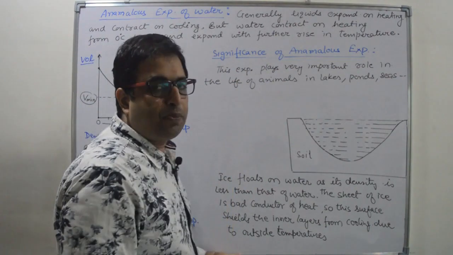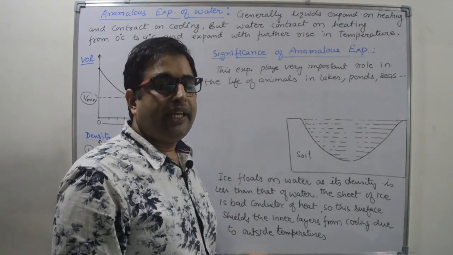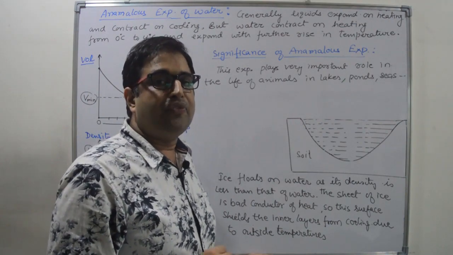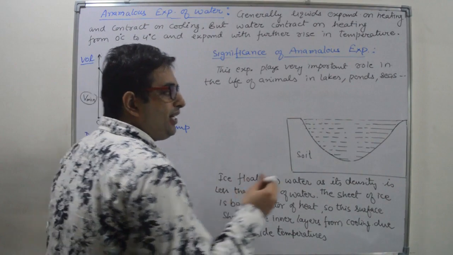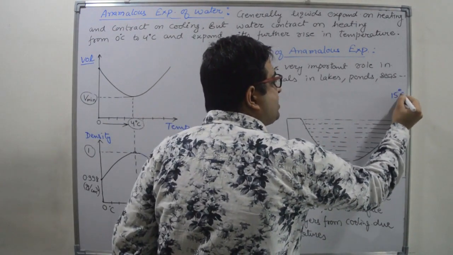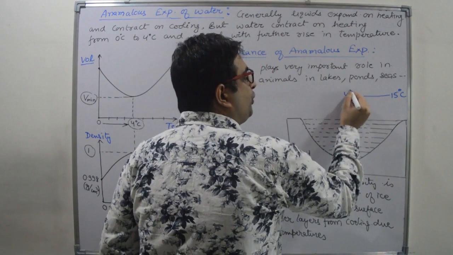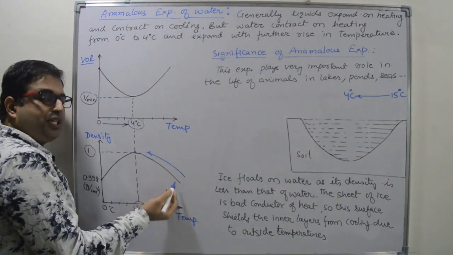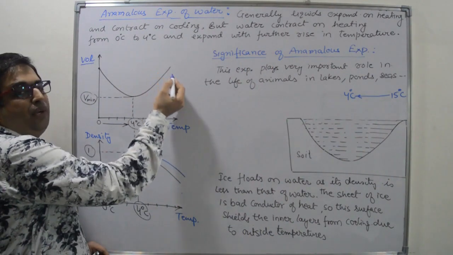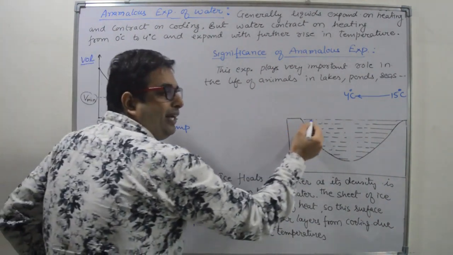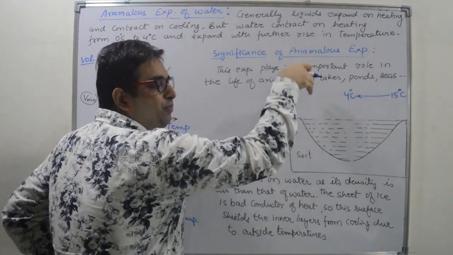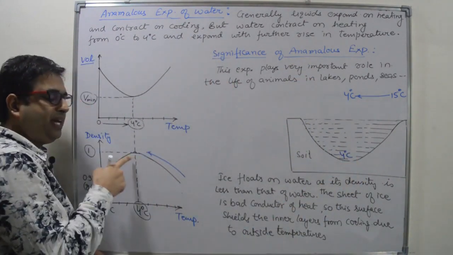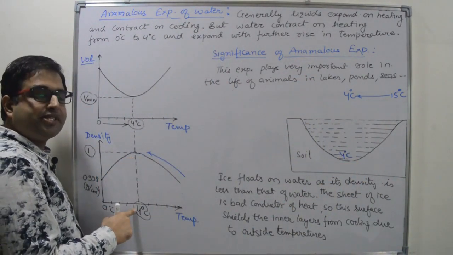To understand this point, let us take the example of a lake in a cold country where the temperature will reach minus 20 degrees Celsius in winter. Suppose at the start of winter, the temperature is 15 degrees Celsius and it is decreasing to 4 degrees Celsius. As the temperature decreases, the density of water will increase and the volume of water will decrease. Upper layers with lower temperature will start moving downward and reach the bottom because they have maximum density at 4 degrees Celsius.